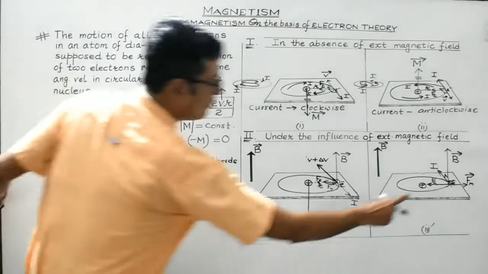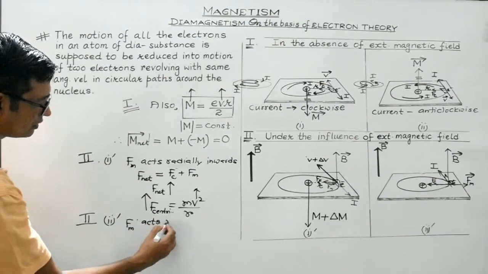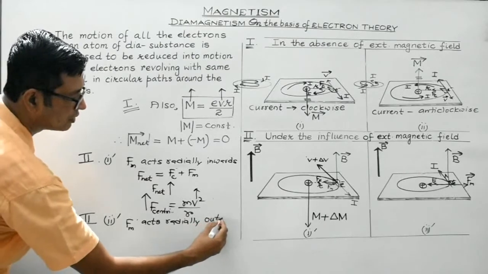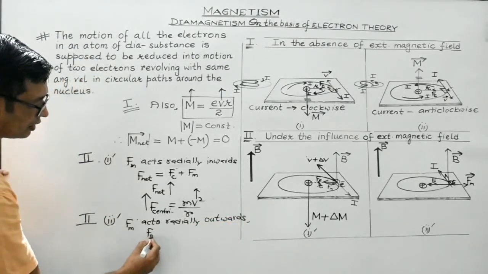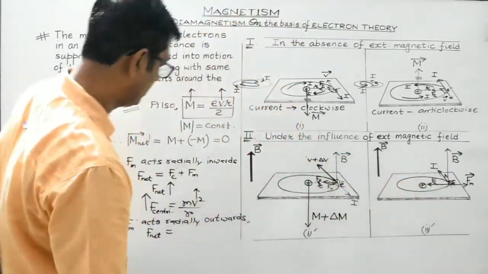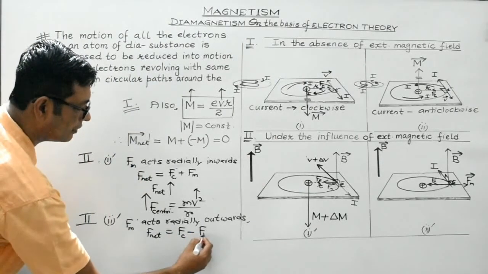Fm, the magnetic force, let me write this statement first, Fm acts radially outwards. So as a result, the net centripetal force acting on the electron will be given by Fc minus Fm.